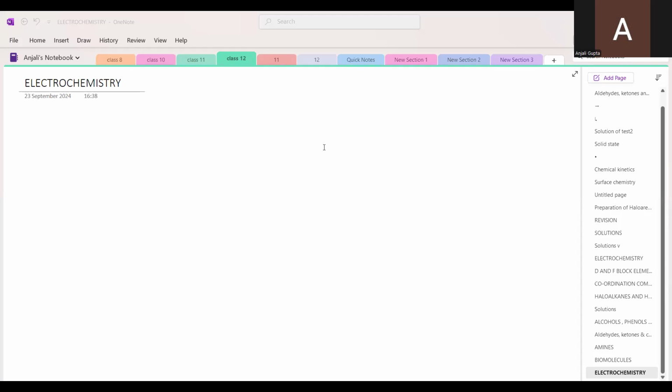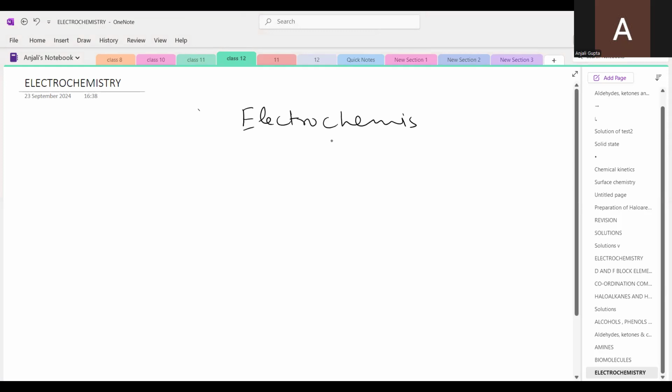Hello students. Today we will start with the chapter Electrochemistry. As the name of the chapter suggests, you can see electro. Electro means something related to electricity. The chemistry related to electricity, electrochemistry. So electrochemistry is the branch of science which deals with